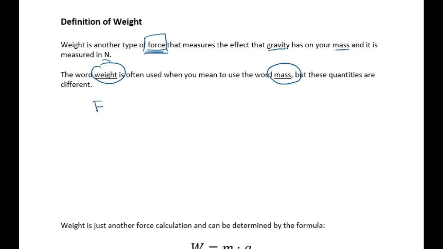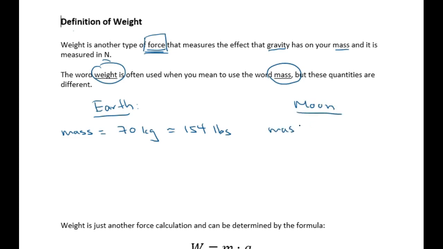So for example, on the Earth, say that your mass is equal to 70 kilograms, or approximately 154 pounds. Your mass doesn't change whether you're on Earth or on the moon. So your mass would still be the exact same thing: 70 kilograms, or approximately 154 pounds. That is not affected by whether you're on the Earth or the moon.